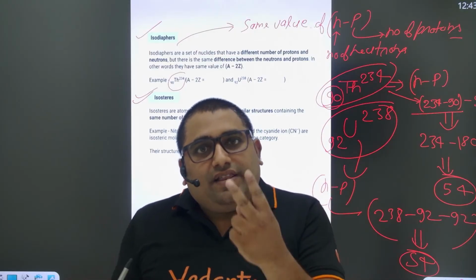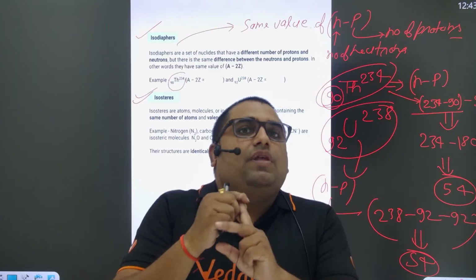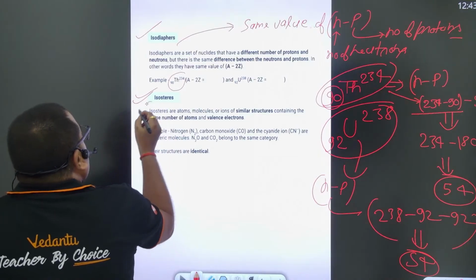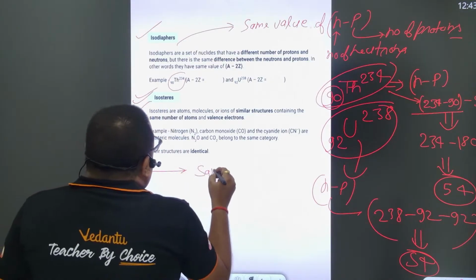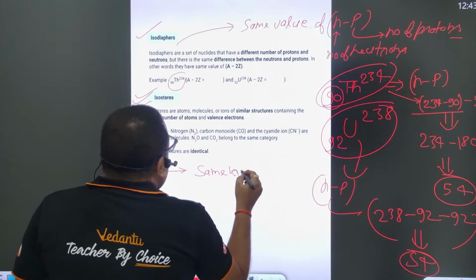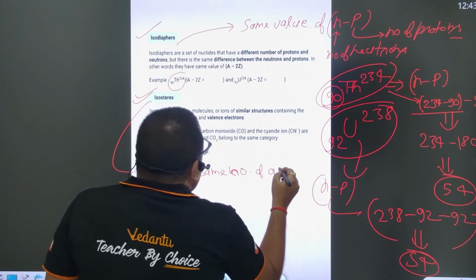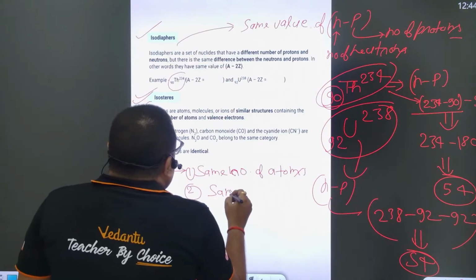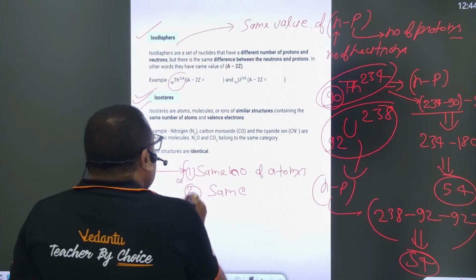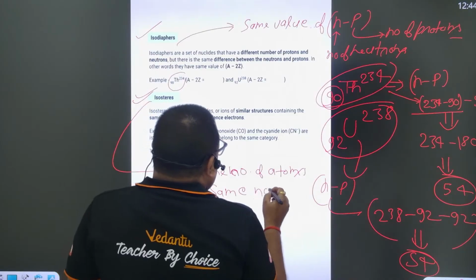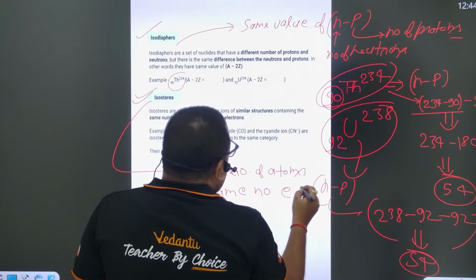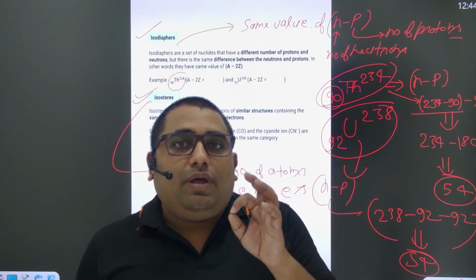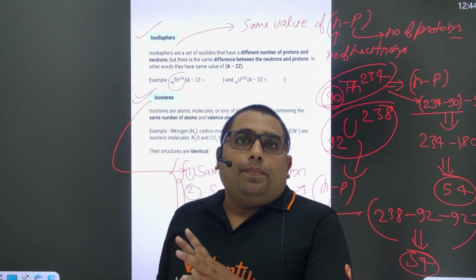The species which satisfy these two conditions: the first condition is the same number of atoms, and the second condition is the same number of electrons. If any species follow these two conditions simultaneously, those are called isosters.